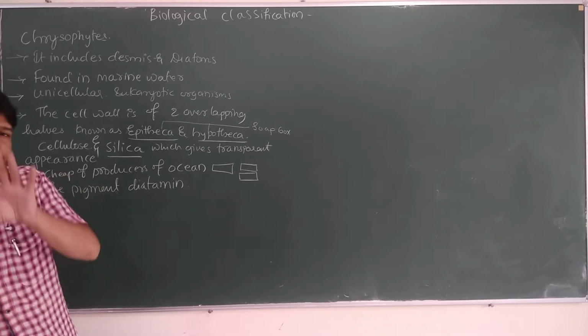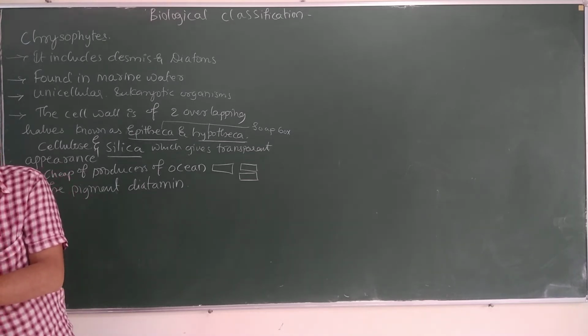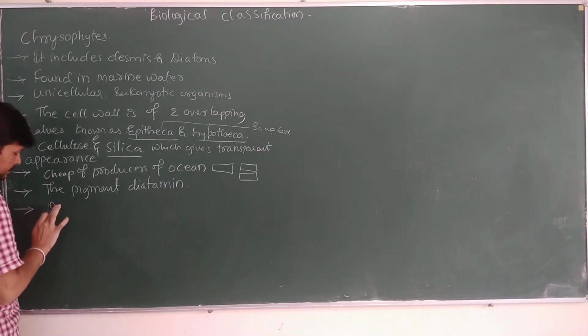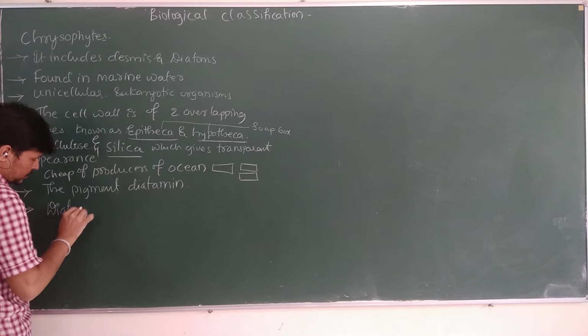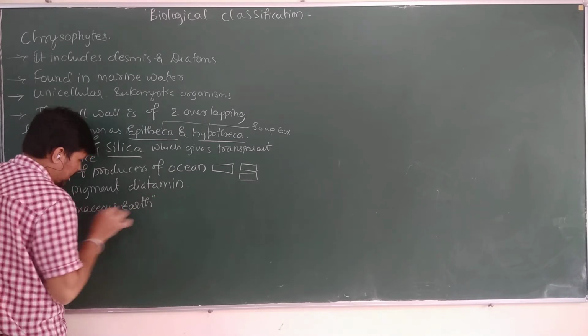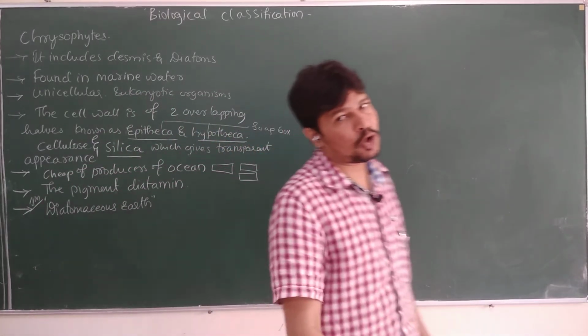After all this, one day the diatom dies. As soon as the death of the diatoms, after their death, their cell walls get aggregated at the bottom of the sea over a billion years. Such aggregation is known as diatomaceous earth. So this question will be frequently asked for 1 mark in the annual examination or theory examination as well as for competitive examination.